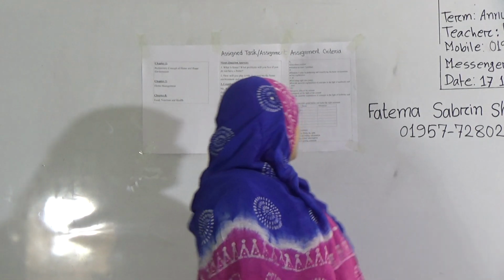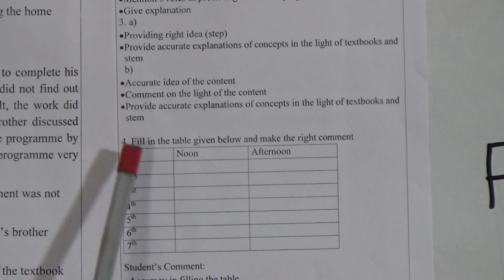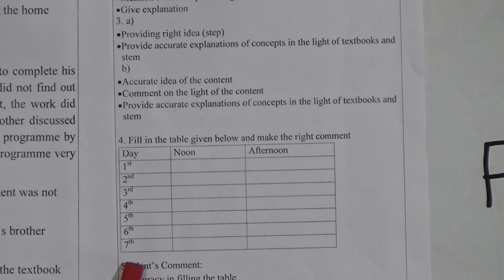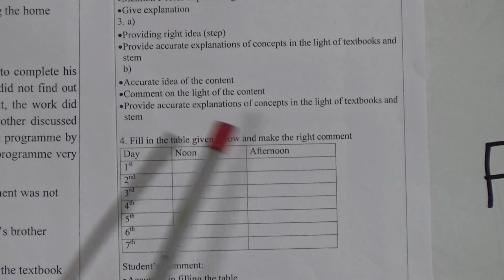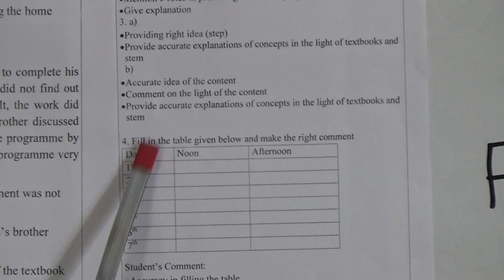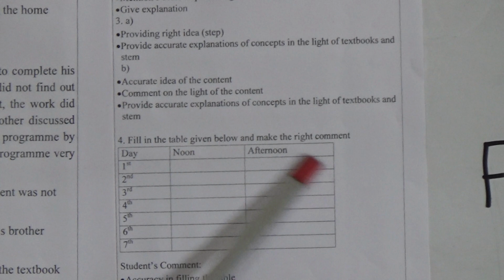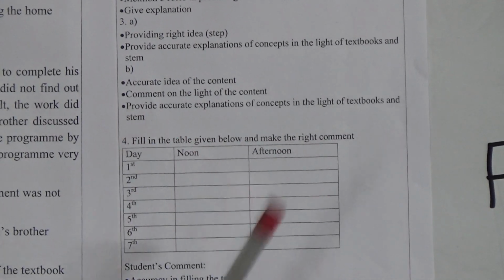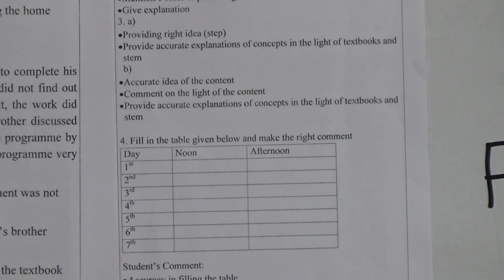Here is another thing I want to mention, look at the criteria. Fill in the table given below and make the right comment. Here we find day, noon, afternoon. So we know in a week there are 7 days. So you have to put the information of noon and afternoon of 7 days. That means what you have taken and how much in amount you take for 7 days in noon and afternoon. You have to fill the table properly with proper information, and you have to write something from your text related